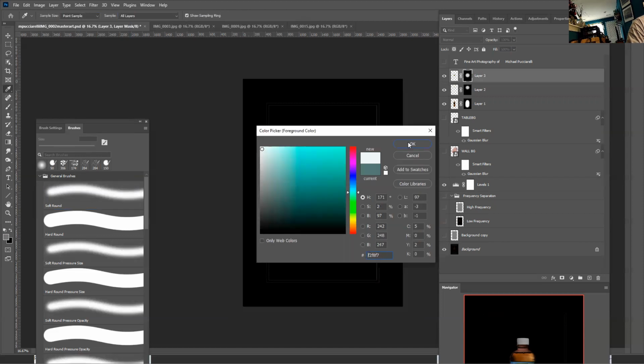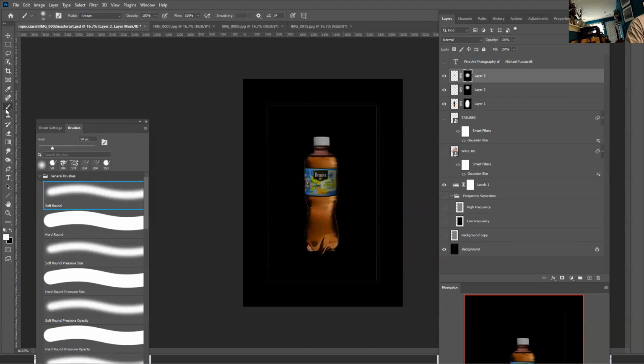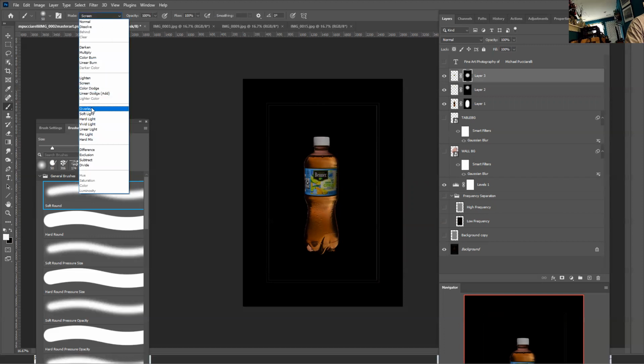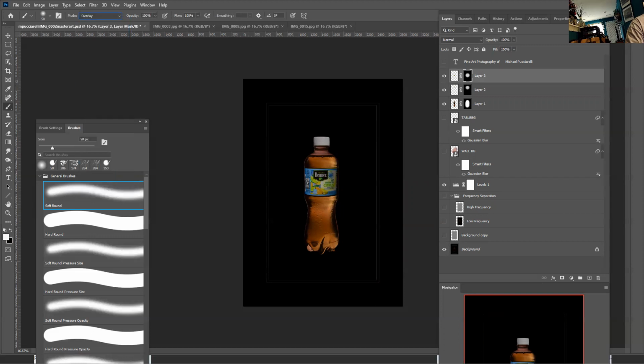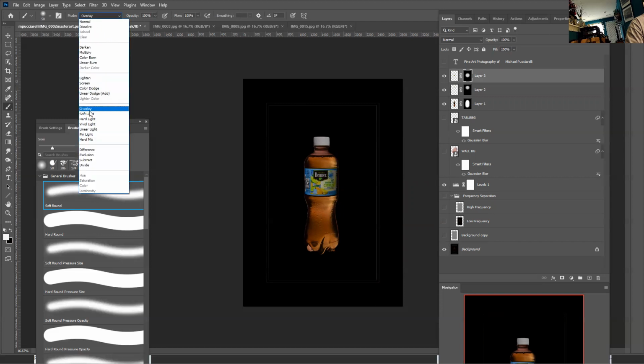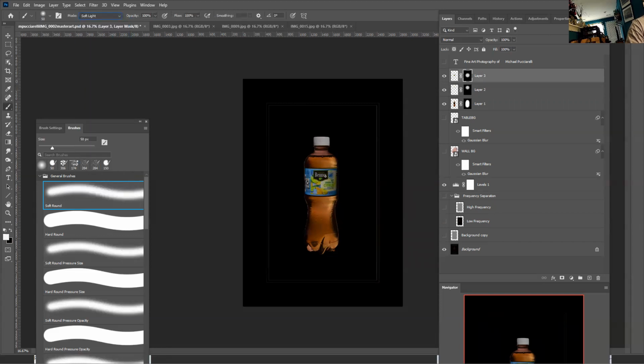Then I change the color to white. I'm using the same brush, a soft round brush. Then I change it to overlay. More painting.